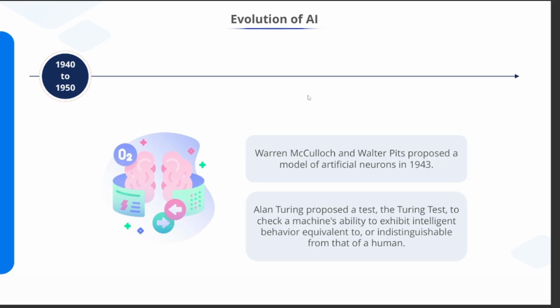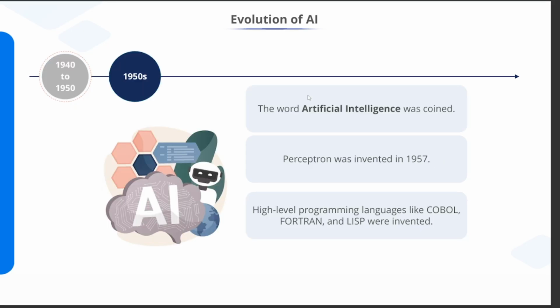Coming to 1950, Alan Turing proposed the famous Turing Test. The idea was simple. If a machine can talk to a human and the human cannot distinguish whether it is a machine or a person, then the machine can be called intelligent. This marked the philosophical birth of AI.